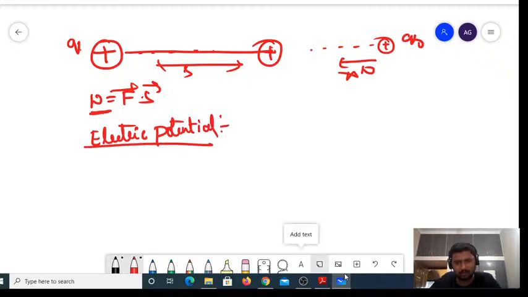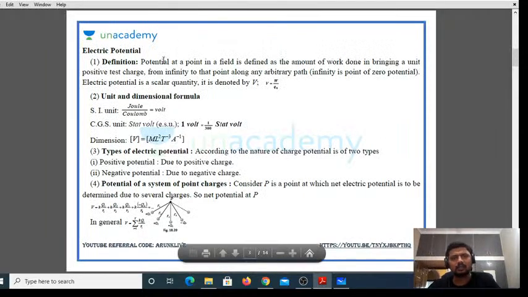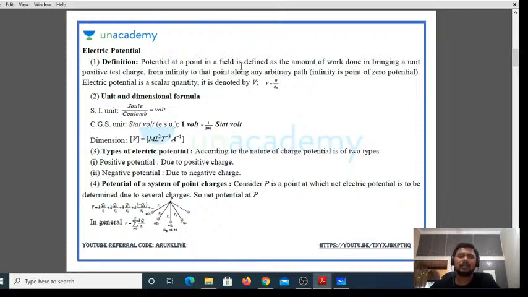What do you mean by electric potential? We can see the potential at a point in an electric field is defined as the amount of work done in bringing a unit positive charge from infinity. Why have I considered infinity? Just now I explained it, right? From infinity to that point along any arbitrary path, right?